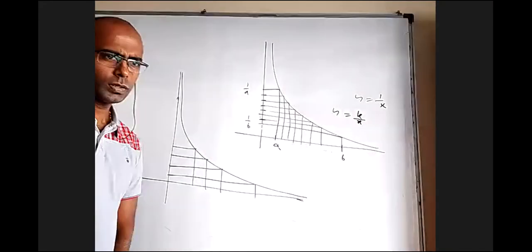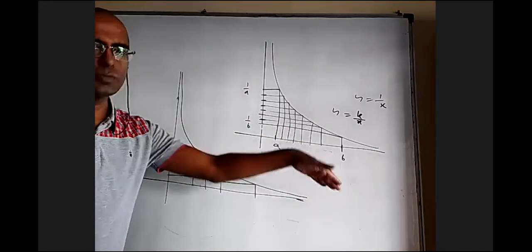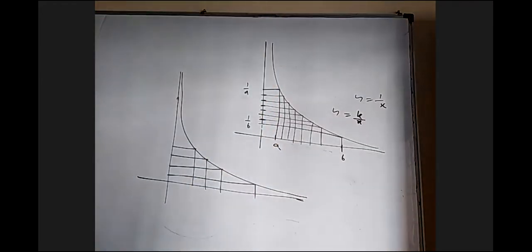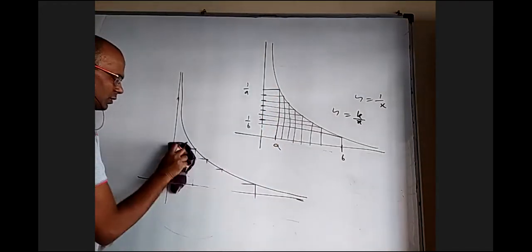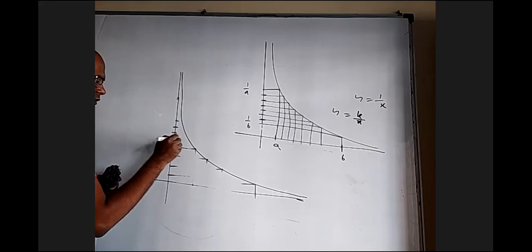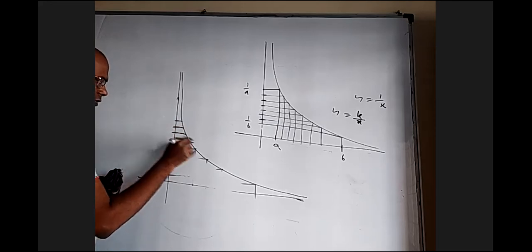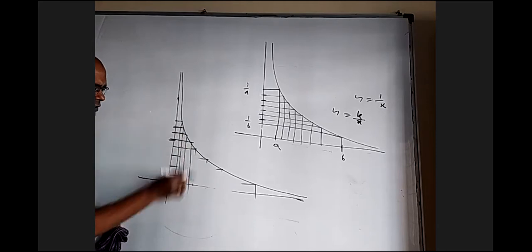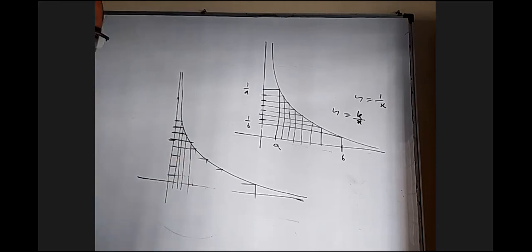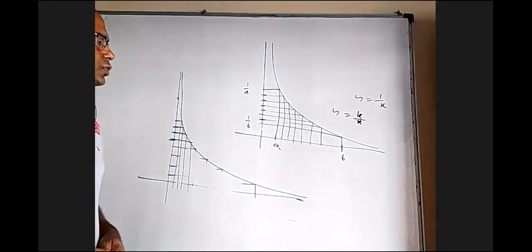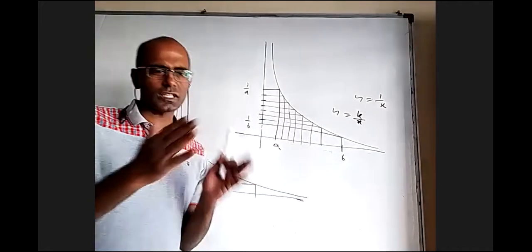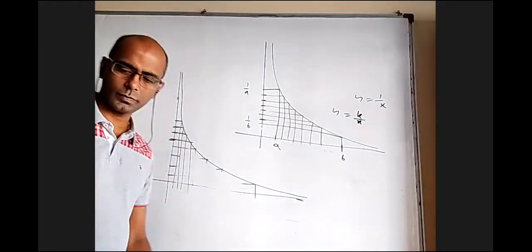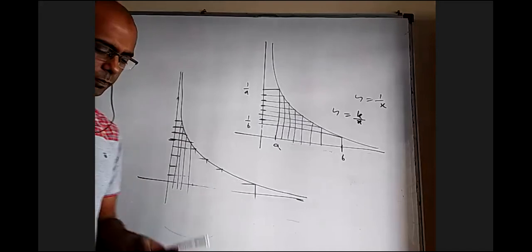Yes, sir. That is provided you are crossing 1. What if you are in this region? Then it may not be. Or maybe still it is. Even if I take 3 or 4 equal numbers and draw, you can see this is less and this is more. If you actually draw properly, you can get a feel of that. So harmonic means are not equally spaced. They're more biased towards A than B, more biased towards the smaller number.